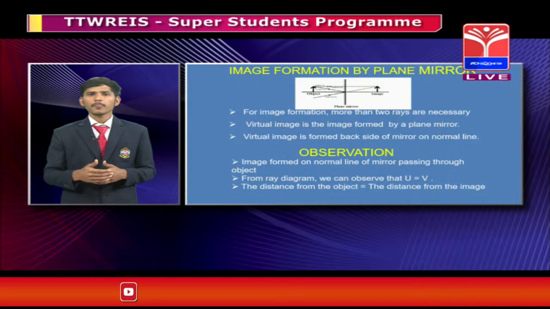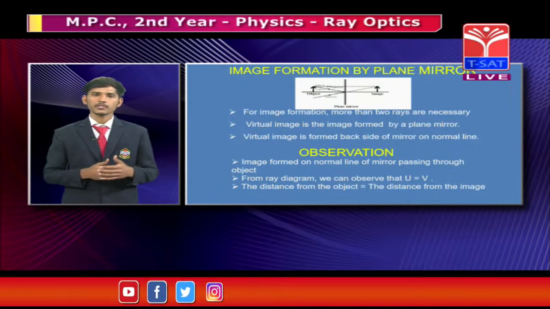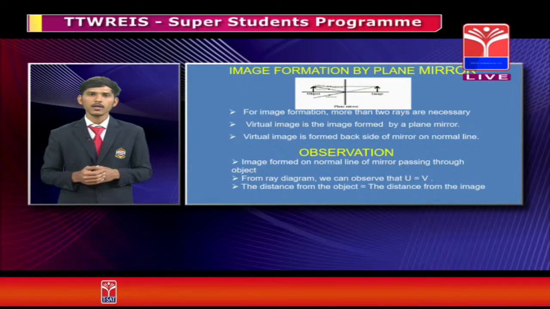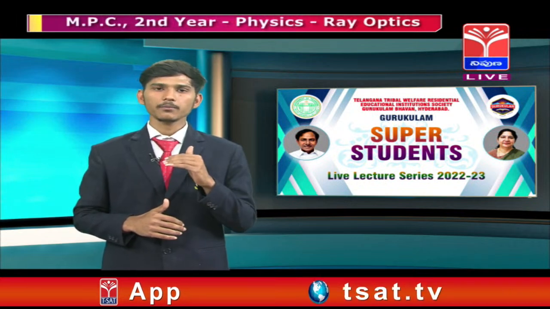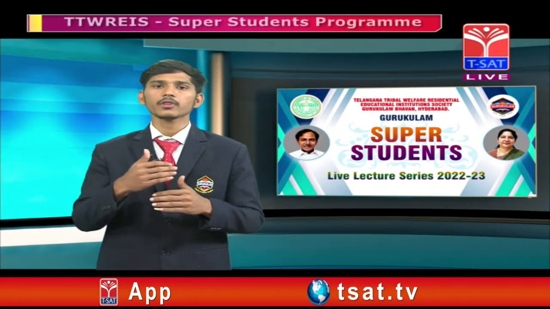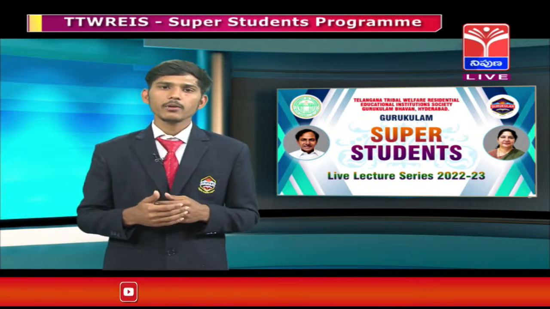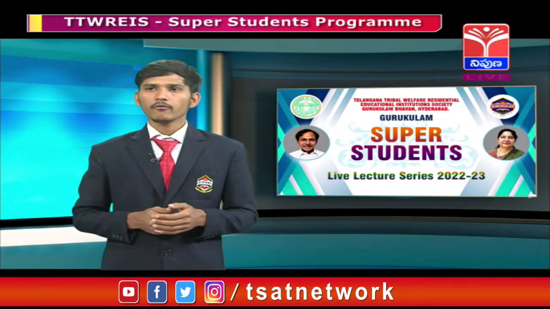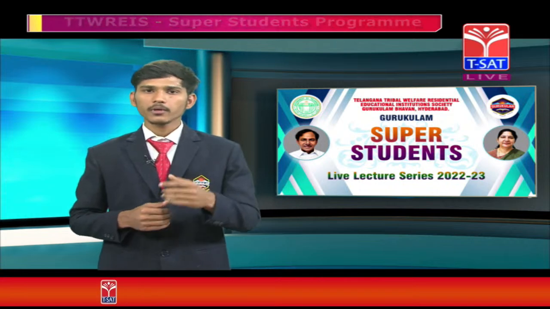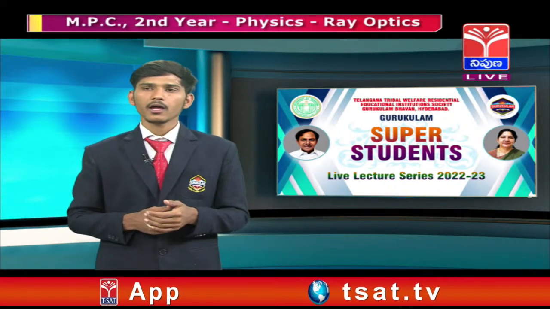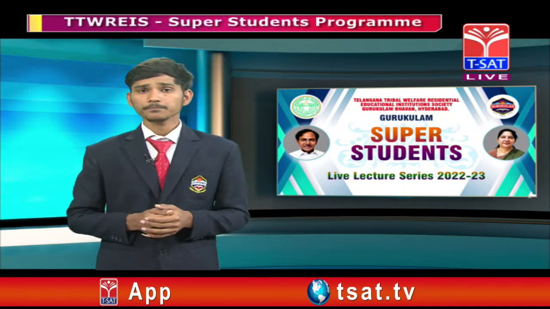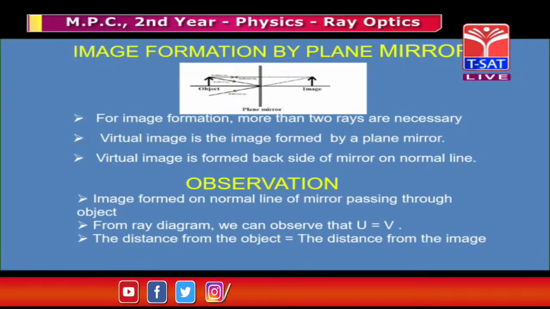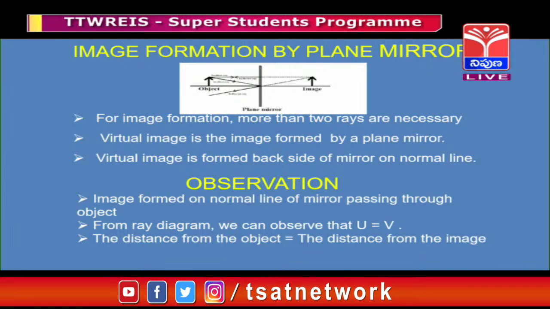Suppose we place an object 5 centimeters before the mirror, definitely its image will be formed at the back side of the mirror at a distance of 5 centimeters only. Suppose we place an object of a certain height before the mirror, the image will be formed at the back side of the mirror at the same height. For example, in our daily life we comb our hair standing before the mirror. The best example is the mirror projection we use in our Gurukulam. What do you mean by mirror projection? When we stand before the mirror, it is reflected back to the same height.